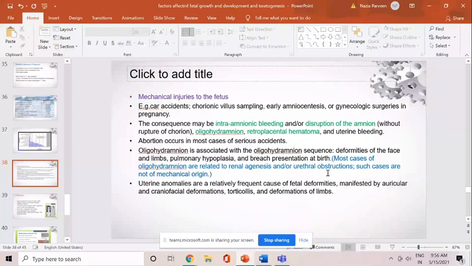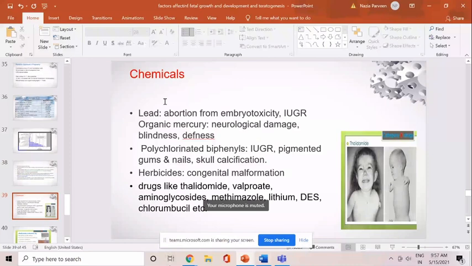Uterine anomalies can also result in fetal deformities like auricular and craniofacial deformation, torticollis, and deformation of the limbs. Various chemical agents: lead exposure can result in abortion, IUGR, neurological damage, herbicide exposure, drugs like thalidomide, valproate, aminoglycosides.